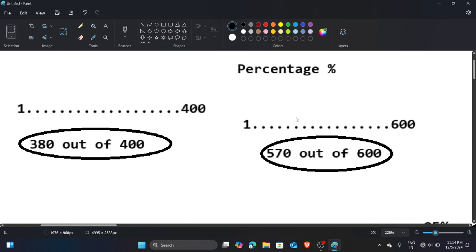In this video, we try to understand the concept of percentage, why we use percentage, and why percentage is in our life, in our mathematics, and everywhere. So we start from zero, with the basics.